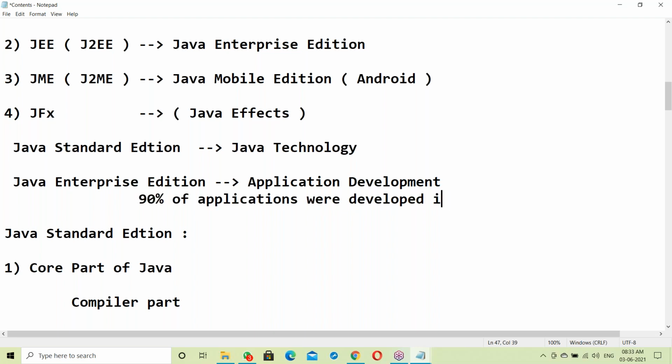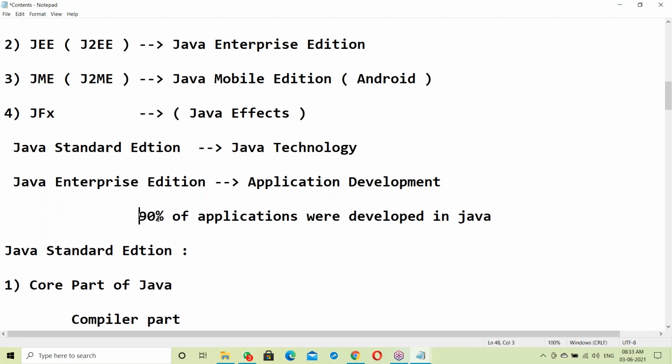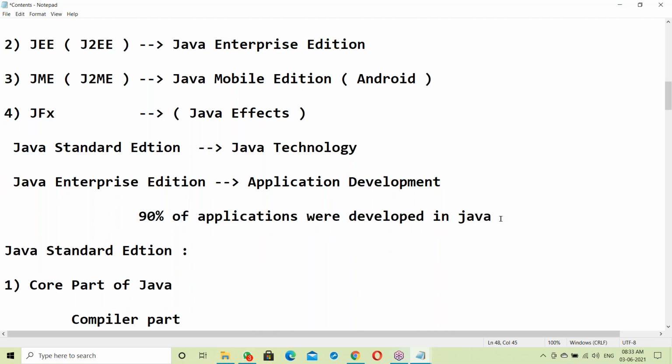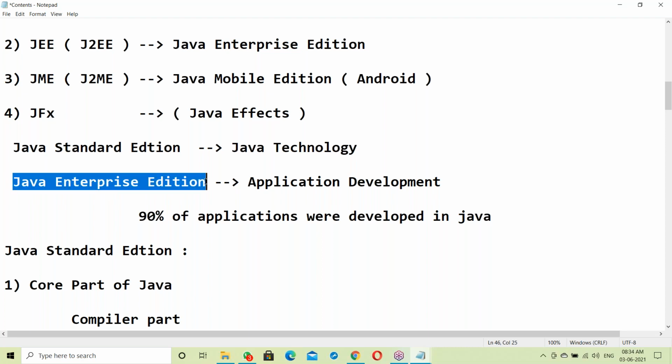There are more than lakhs of applications running in Java, because of its features. So for that purpose, enterprise edition is used.